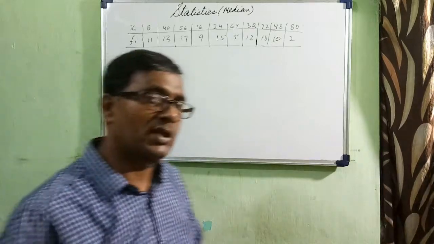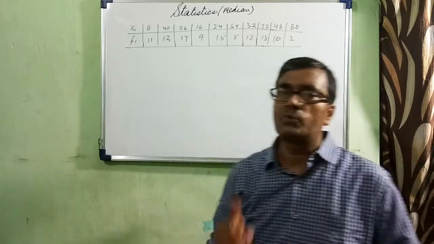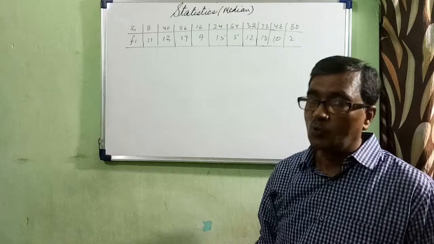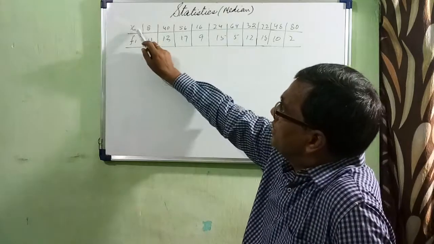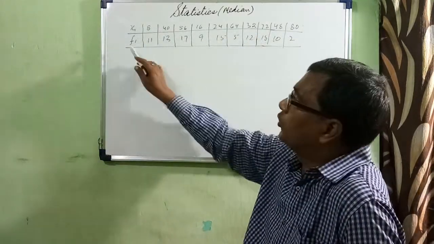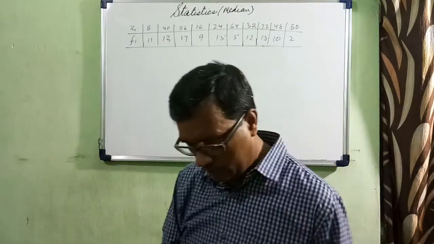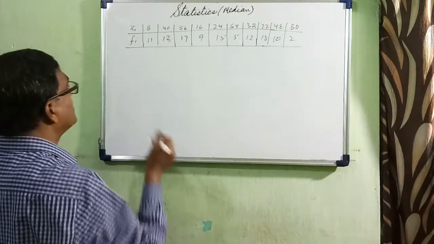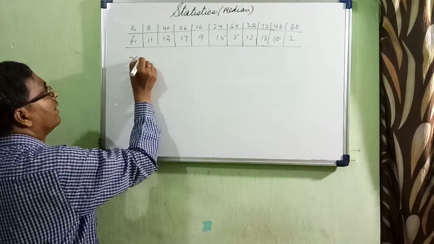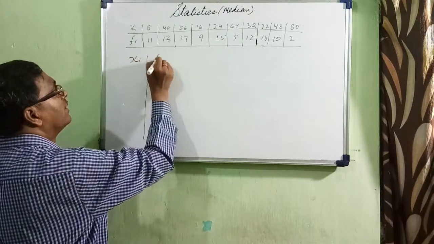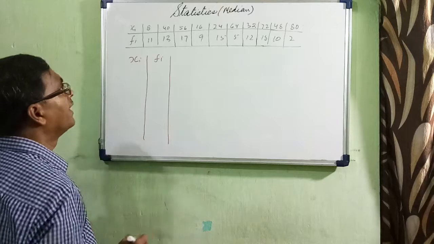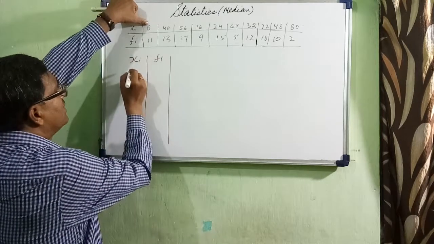In such cases, what shall we do? More or less, we have to apply the same method. And what is the method? First of all, we have to see that xi must be arranged. I am not going to arrange the fi, I must arrange the xi. So let us see. Arrange xi. Here is fi. Xi 8.